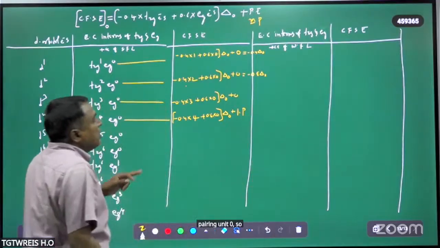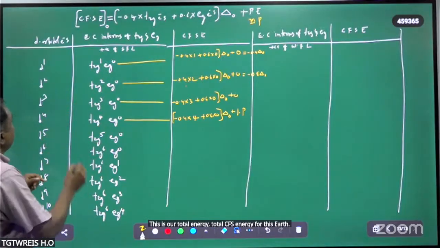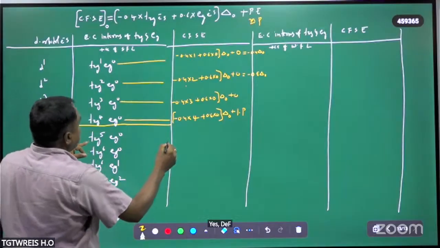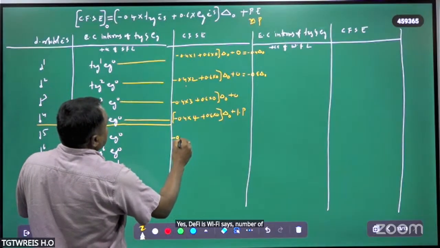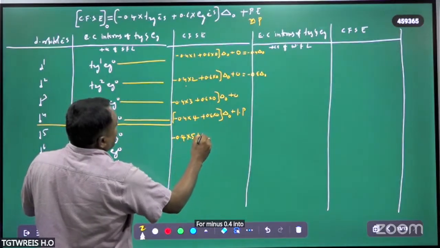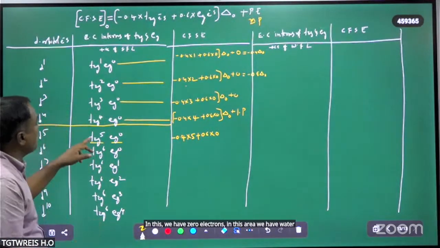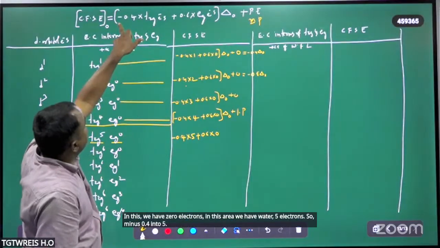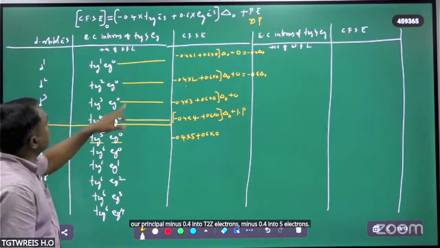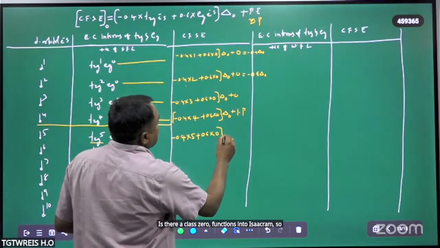So 1P. This is the total CFSE energy for this d4. Yes, d5 is what now? This is the number of t2g, 5 electrons. So minus 0.4 into 5 plus 0.6 into 0. In this we have 0 electrons in eg, in this we have 5 electrons. So minus 0.4 into t2g electrons, minus 0.4 into 5, plus 0.6 into eg electrons, which is 0.